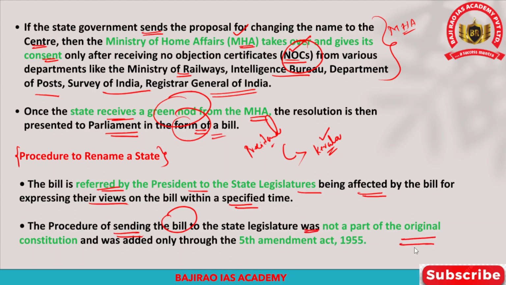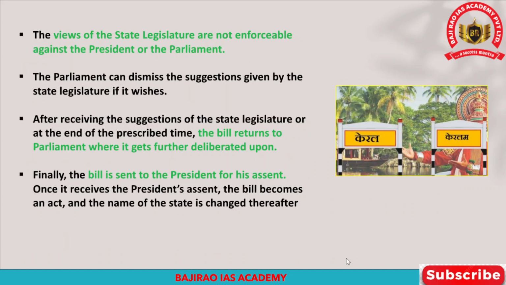It was nowhere mentioned in the original constitution, the president referring the bill to the state legislature, but it was only added through the Fifth Amendment Act in 1955. So after 1955, it was added in the constitution, but it was not mentioned in the original constitution. Now the views of the state legislature are not enforceable against the president or the parliament. When the bill is referred to the concerned state legislature, the views of the state legislature would not be taken into consideration.